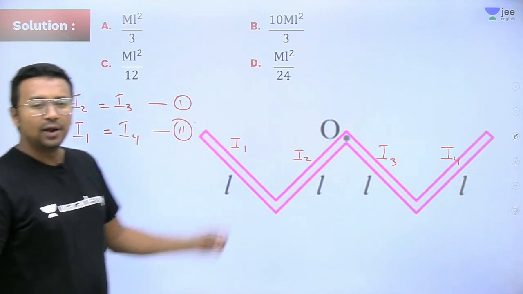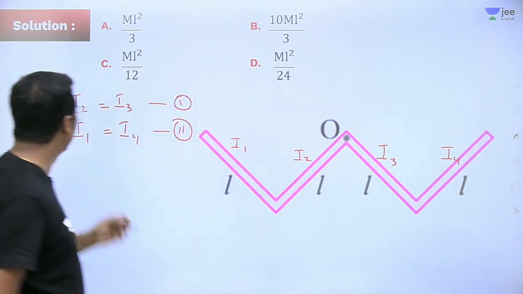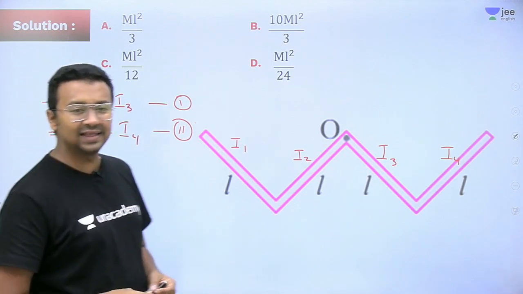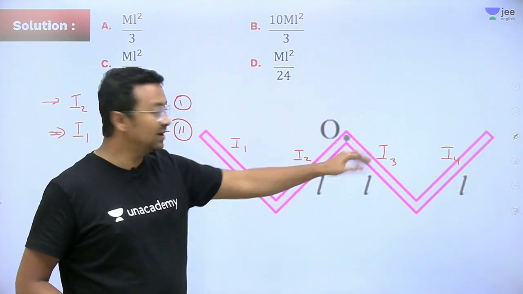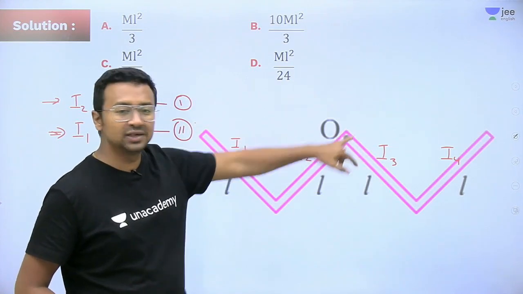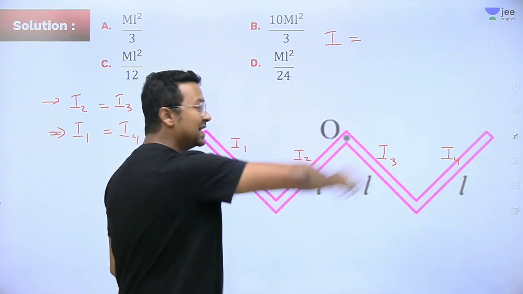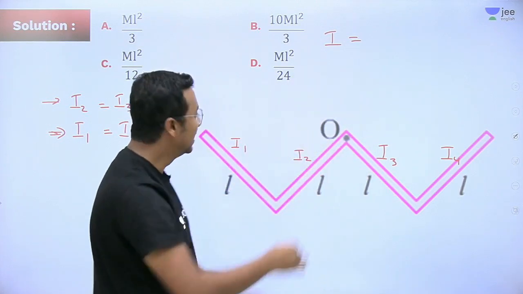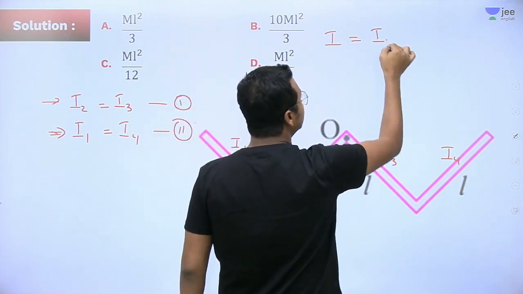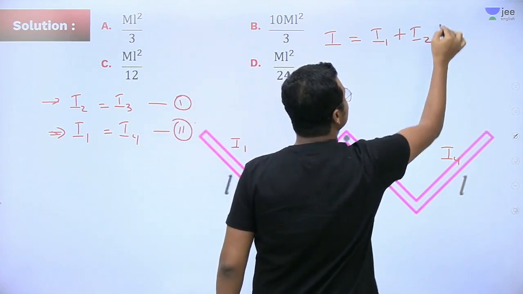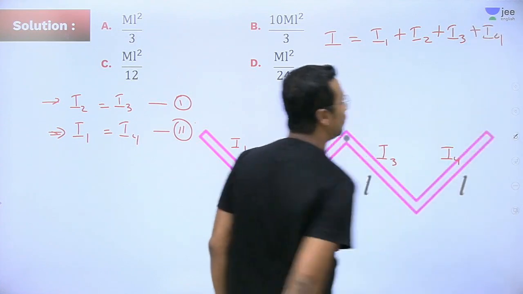Second one, now we will go ahead and calculate the value of I1 and the value of I2. Simple enough. And then we can add the moment of inertia of all of them together to get the moment of inertia about this point. So the moment of inertia of this entire figure about this axis of rotation will be equal to I1 plus I2 plus I3 plus I4.